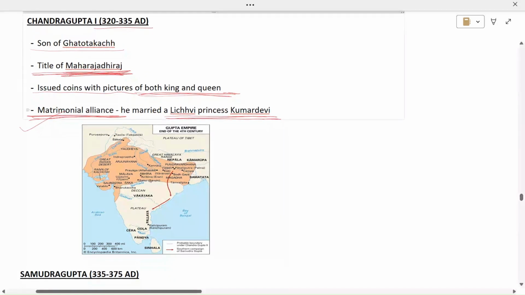So this was the territory of the Guptas during the end of the 4th century. In that we can see they were covering most of North India, Western India, not completely Western India, because the Western Kshatraps were still there, the Ganga Yamuna Doab, and parts of Eastern India as well.